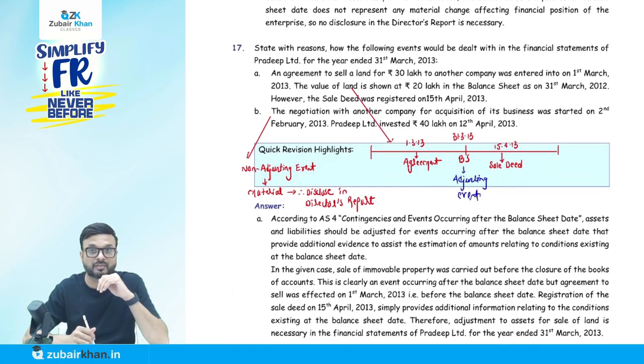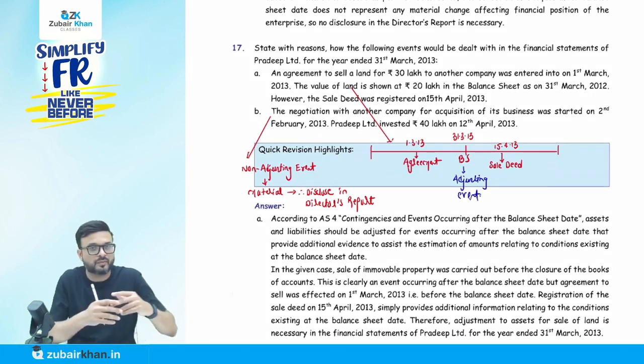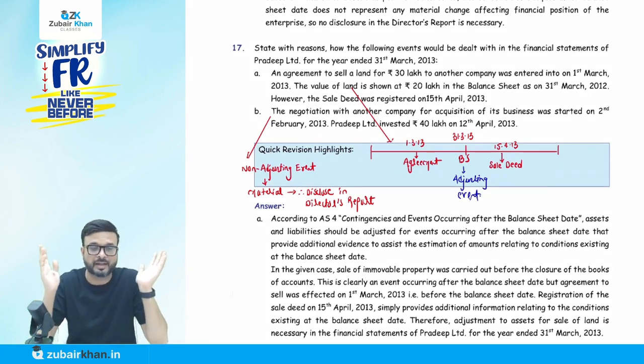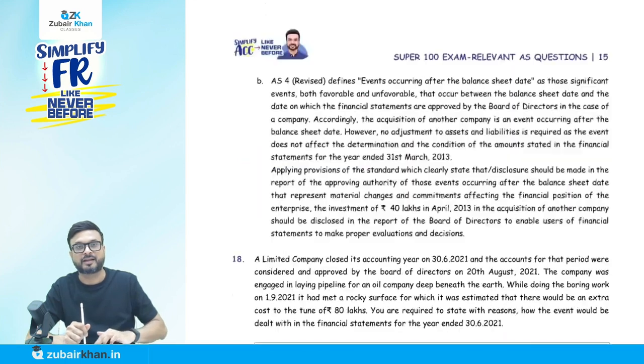But this is material. We are making an investment of 40 lakhs, which is confirmed on 12th of April. So it's a non-adjusting event because negotiation is not a condition that exists; we can negotiate with multiple people. They say it's a non-adjusting event, but it's a material item, so we have to disclose it. Where? In the directors' report, the approving authority's report. Simple.